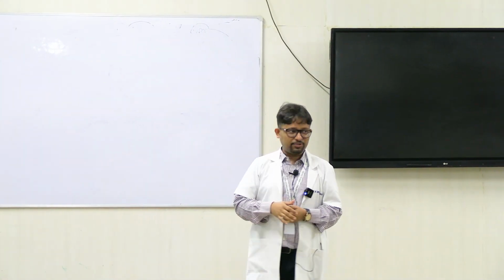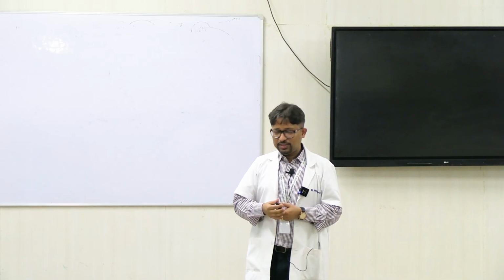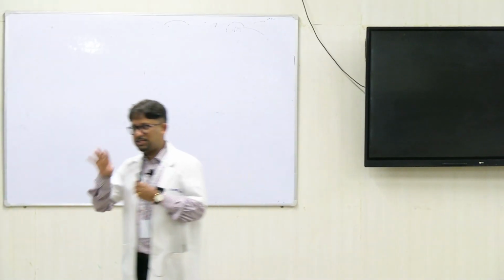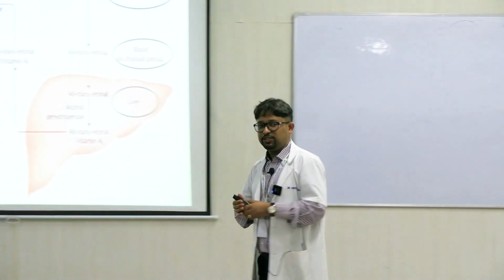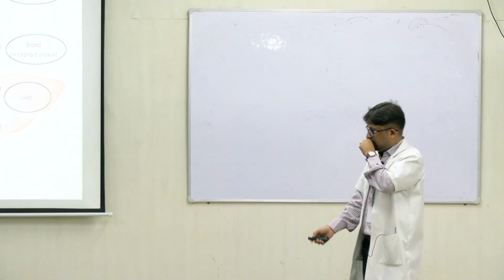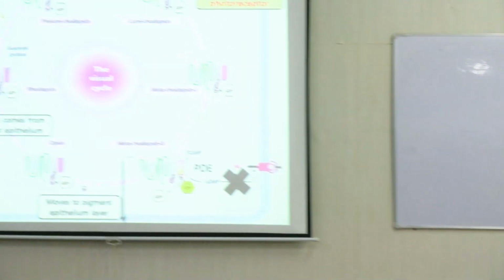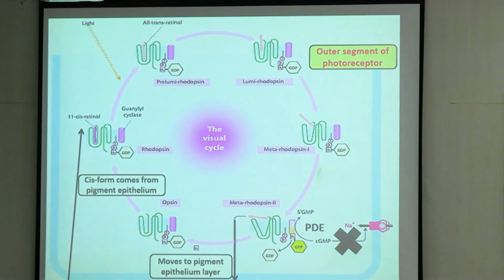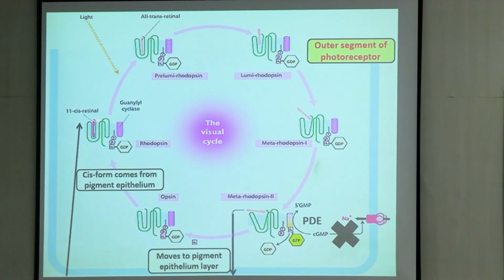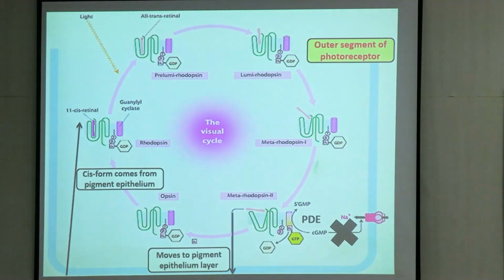What does night blindness actually mean? All of these things can happen when the stimulus is present in abundance. The visual threshold increases when vitamin A levels are less. So the cis form again comes from the pigment epithelium. It combines with the protein forming rhodopsin again.